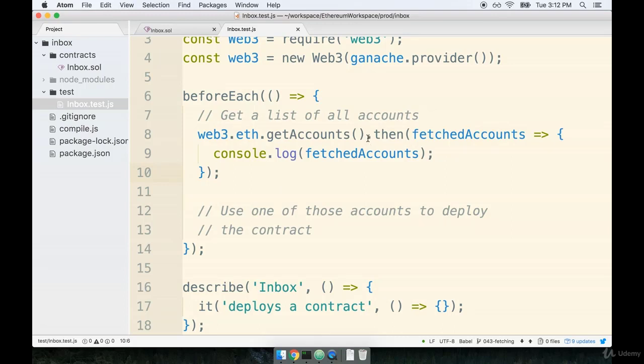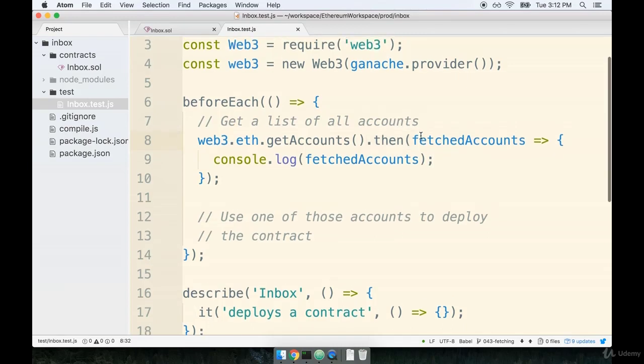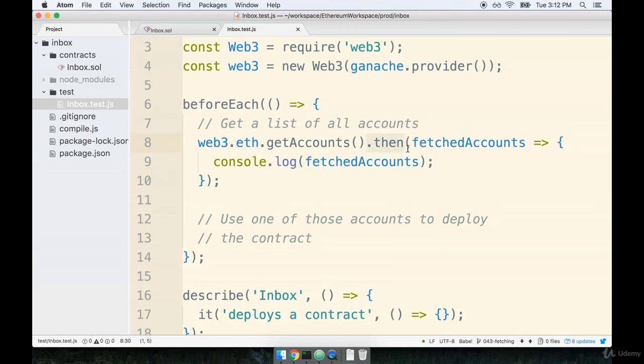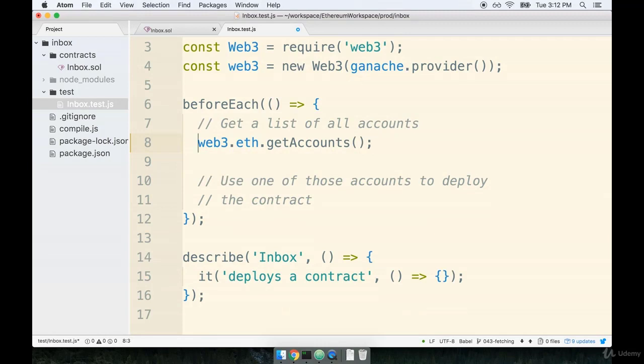So rather than making use of promises throughout the rest of this course, we're going to be making use of the async await syntax. So rather than chaining on the .thens nonstop, we'll use async await to clean up our code and make it look more synchronous in nature. Let's see what that'll look like in practice. I'm going to highlight the entire .then and delete it. Then in front of the statement that produces a promise, which is right here, we'll place our await keyword. Then in front of that, we'll assign this value to an accounts variable.